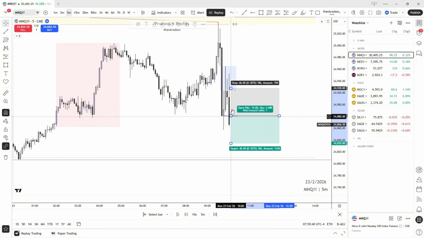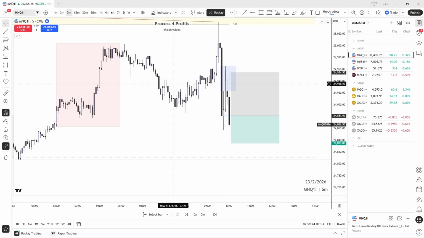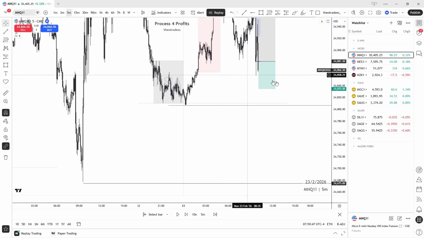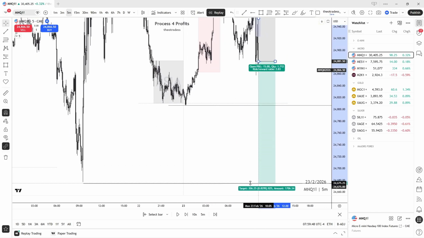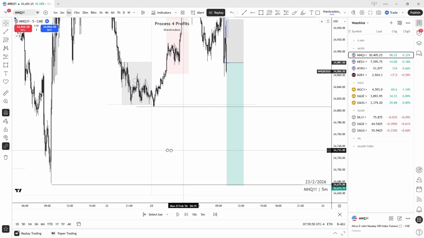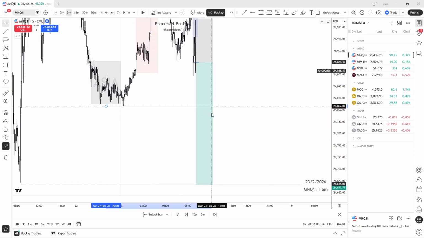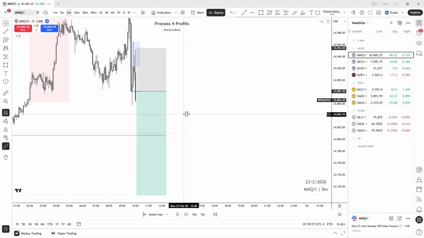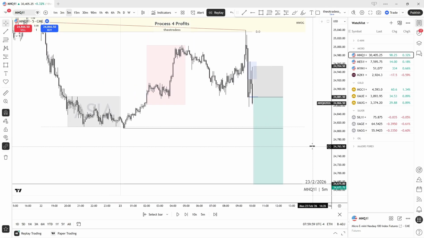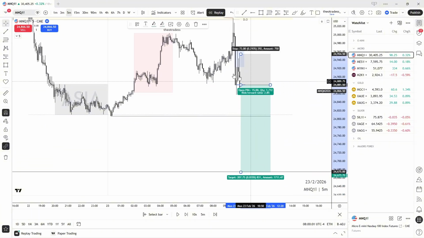Stop here. Yeah, let's target this low. We want to go break even once this low gets taken. We don't want to be involved once that low gets taken.